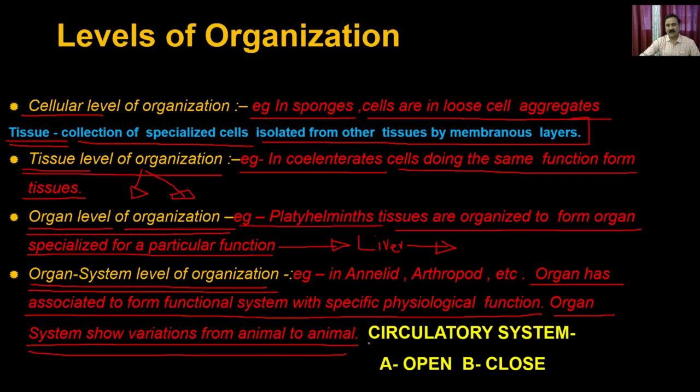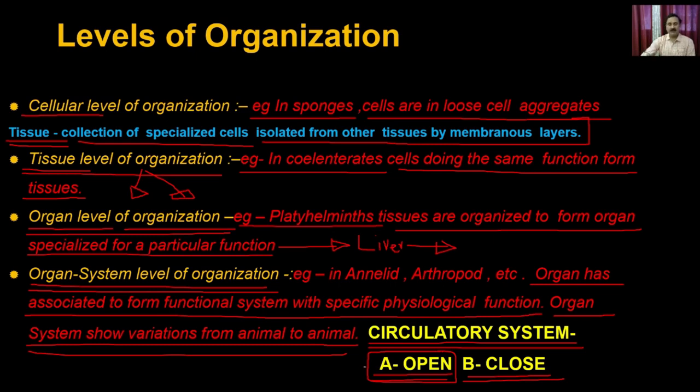For example, you have a circulatory system. The circulatory system could be of two types: an open system or a closed system. The open circulatory system is where the heart pumps blood into an open cavity, and from that open cavity the nutrients are dissolved and distributed to the different parts of the body, and then it eventually comes back to the heart.